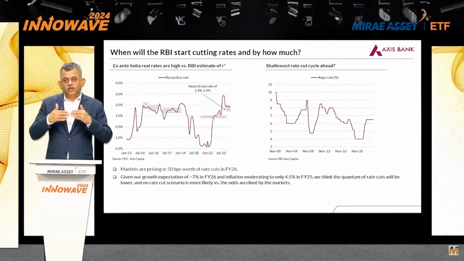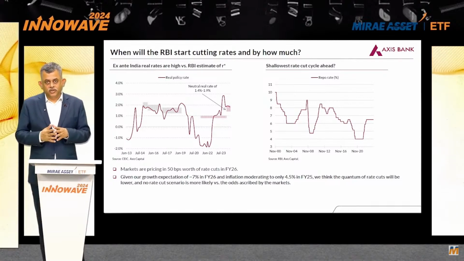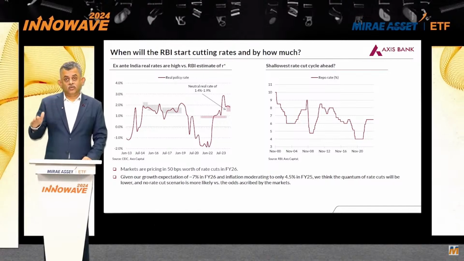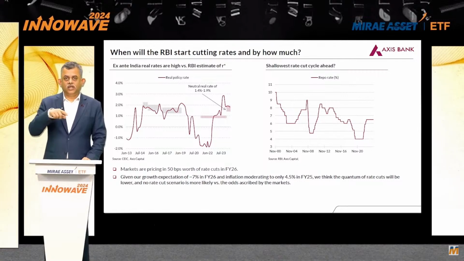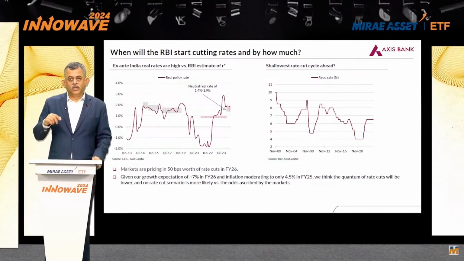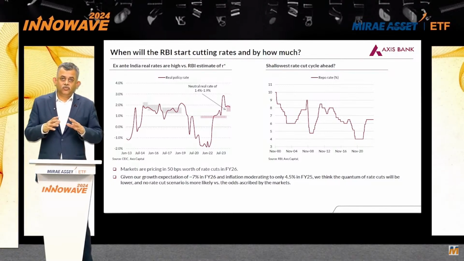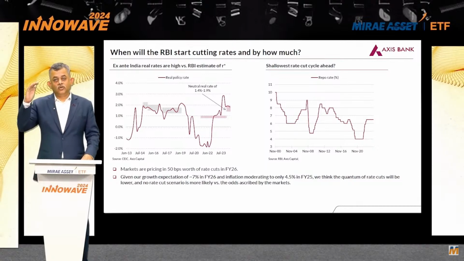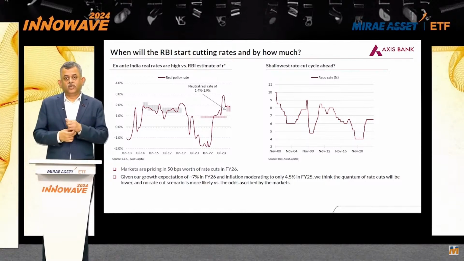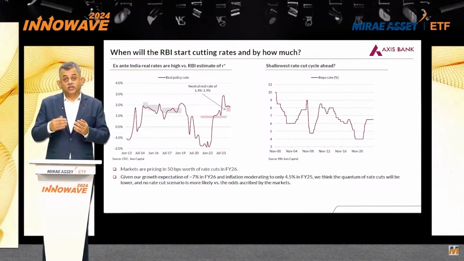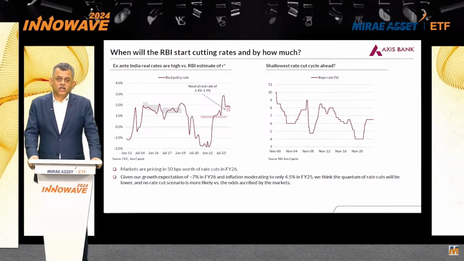Now, when the central bank started getting worried about some banks' loan deposit ratios becoming very high and started warning some of the banks, they slowed down credit, and what that resulted in was a very sharp slowdown in overall credit growth. So as the credit growth slowed down, so did deposit creation, and therefore the economy saw credit growth slow down from about 16-17% to now 11-12%. So this level of monetary contraction, or at least the growth or the negative credit impulse, is something that has also resulted in the growth slowdown.